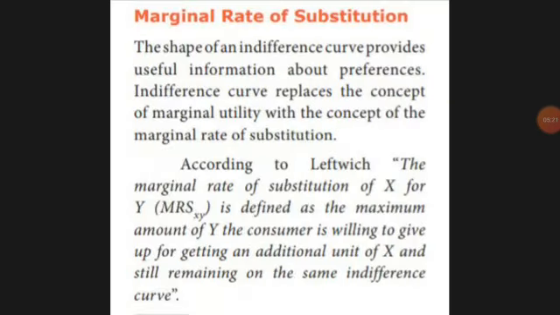Next, it should have a marginal rate of substitution. That means the maximum amount of one product this consumer is ready to give up to get more satisfaction from another product. So he is ready to give up one product and buy the other product to get more satisfaction. That is called the marginal rate of substitution.